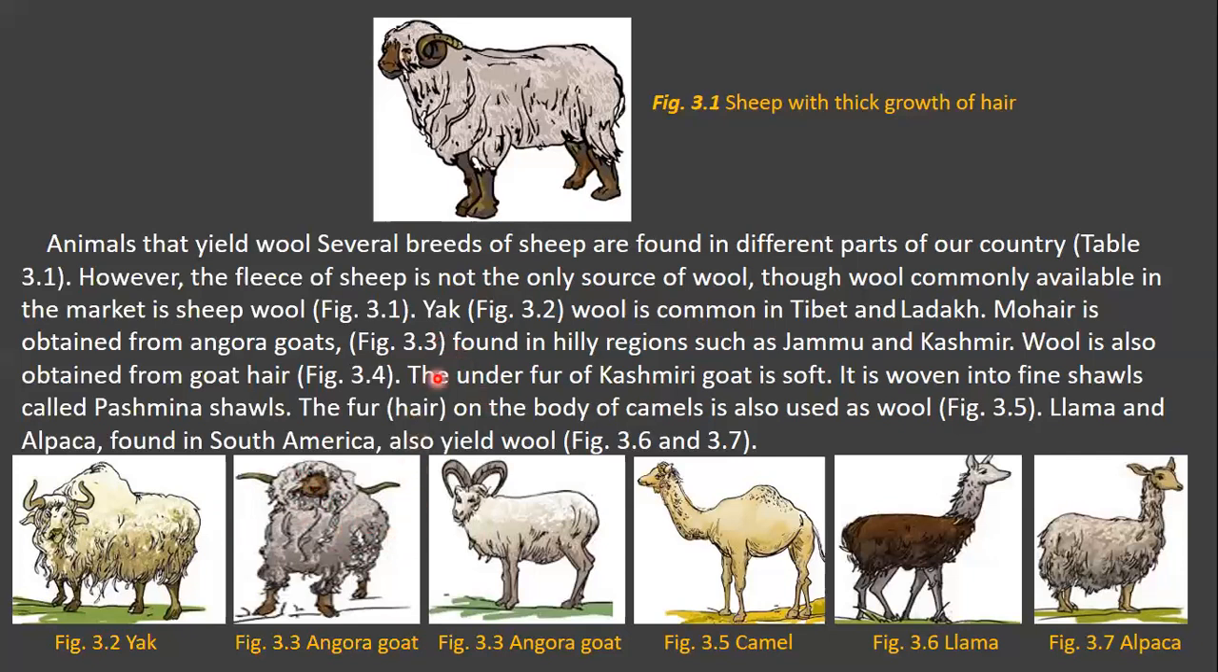The under fur of a Kashmiri goat is soft. It is woven into fine shawls called pashmina shawls. The fur on the body of camels is also used as wool. And llama and alpaca are found in South America. See children, these are llama and alpaca. These are found in South America. They also yield wool.